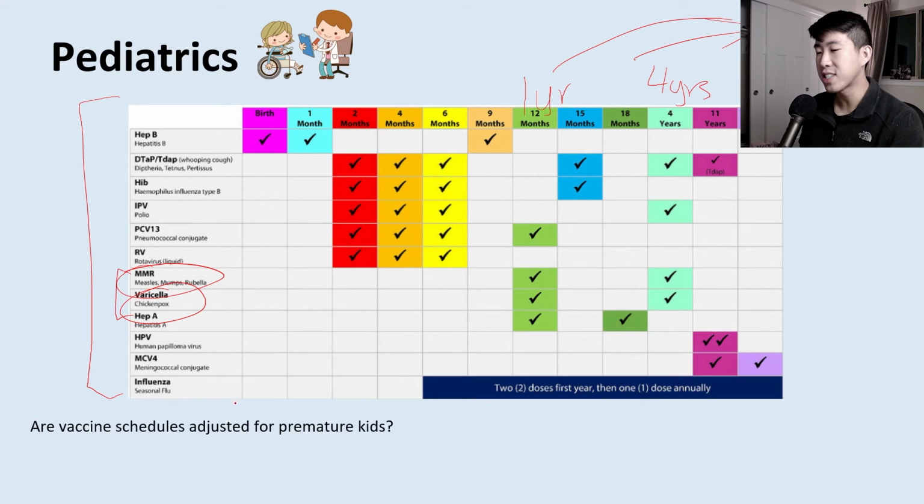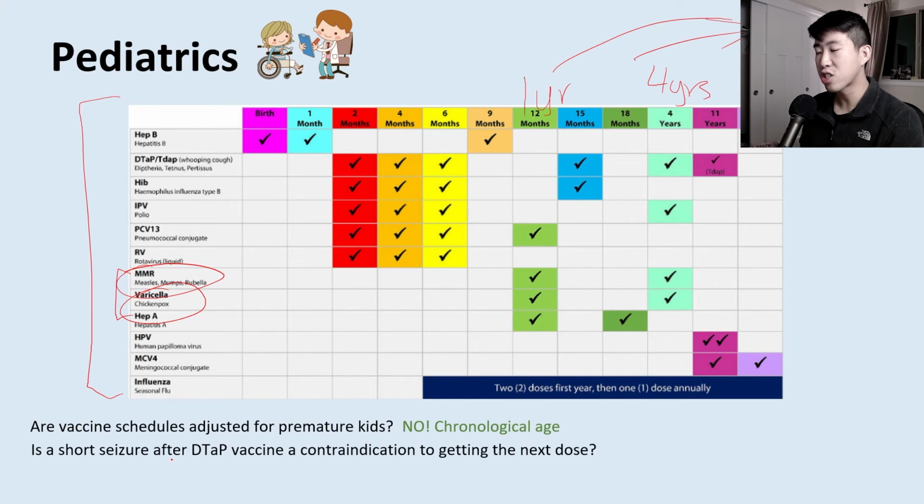Are vaccine schedules adjusted for premature kids? Say somebody's born at 32 weeks instead of being born at term at 37 weeks. Do you adjust the vaccine schedule? The answer is no. You just go based off their chronological age. Is a short seizure after a tetanus vaccine a contraindication to getting the next dose? The answer to that is no.